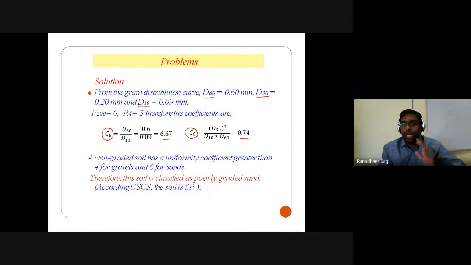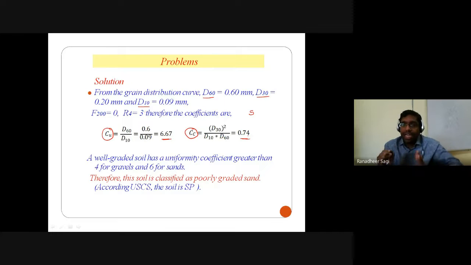So in the grouping symbol you are going to use, the first letter comes with respect to sand. Now I need to understand whether this sand is a well graded sand or a poorly graded sand, based on the Cu and Cc values. Here Cu is 6.67 and the Cc value is 0.74.